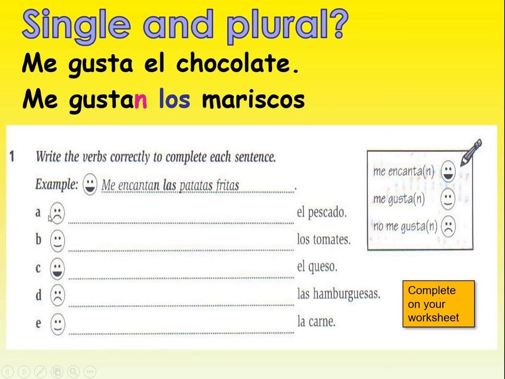So for number one, we've got letter A rather. I don't like. Fish is a single thing, so we just need no me gusta, not no me gustan. Fish pleases me, or doesn't please me rather. Tomates is plural, so I'm going to need the they form. Tomatoes, they please me. Me gustan. I love cheese. It's one thing, me encanta. I don't like hamburgers, no me gustan. And I like meat, me gusta.